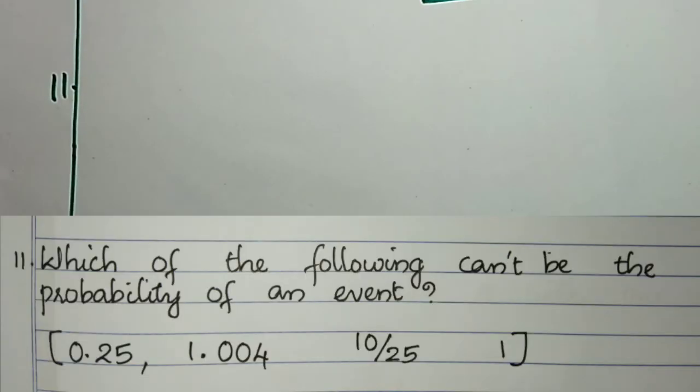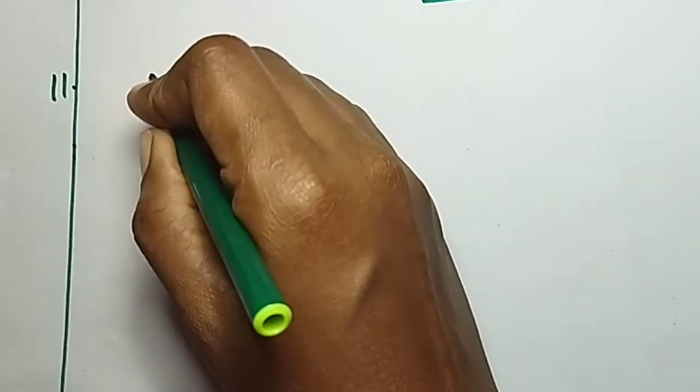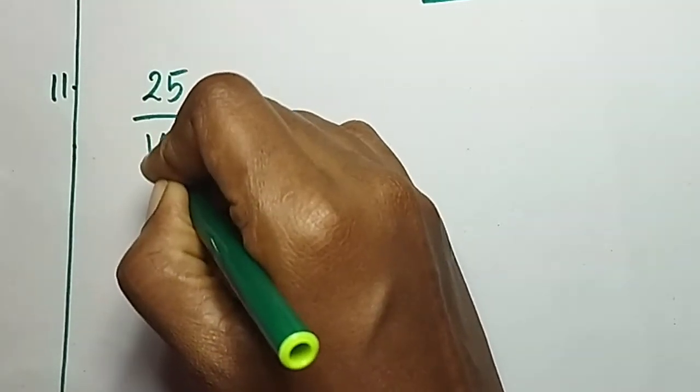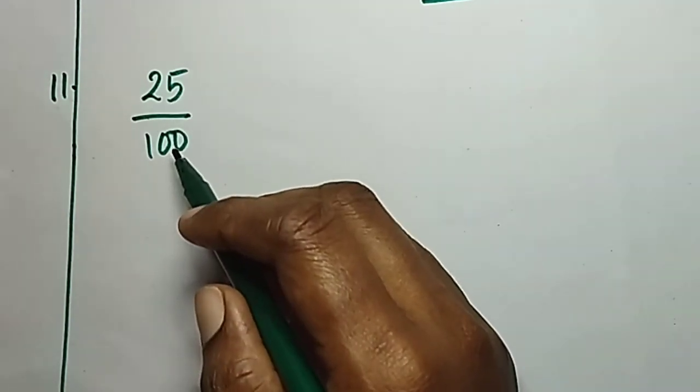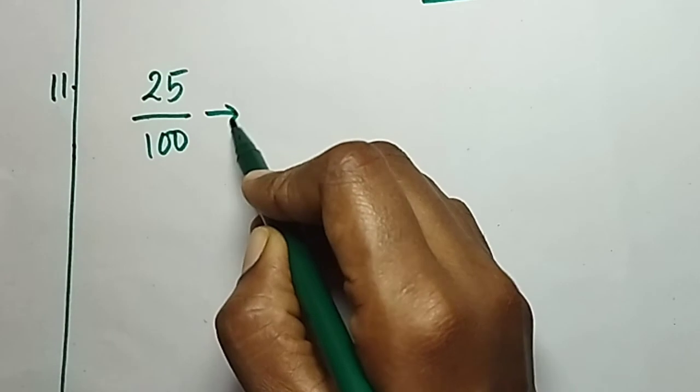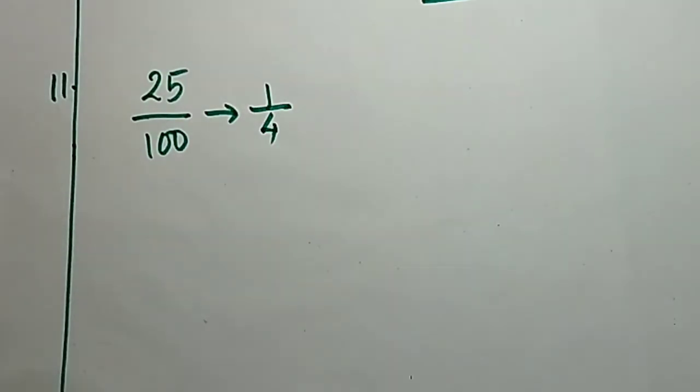11th question. Which of the following cannot be the probability of an event? Which cannot be the probability of an event? That's the question. So 0.25. That means 25 by 100. Right? So 25 by 100 is a proper fraction. Or simply we can write 1 by 4. Then the next one